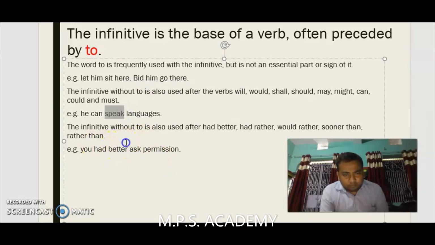The infinitive without to is also used after had better, had rather, would rather, sooner than, and rather than. There are some other words where without to is used.